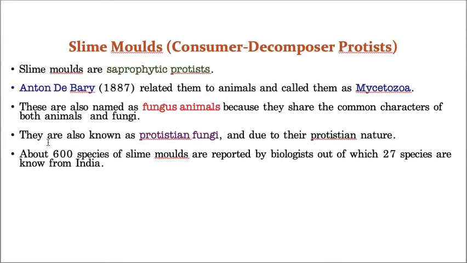Hope you understood the introduction of slime molds. Again, slime molds are both fungus like and animal like. They show some similarities of fungi and some similarities of animals, and they also show some Protistean nature. That's why they are also called Protistean fungus.